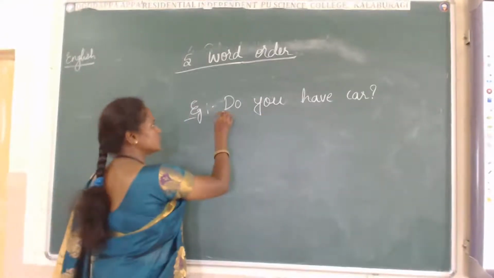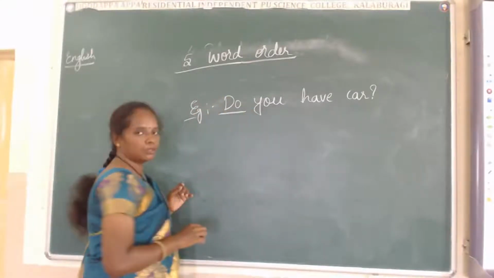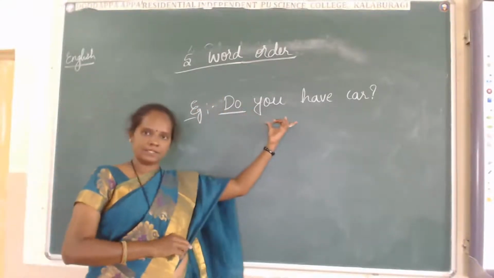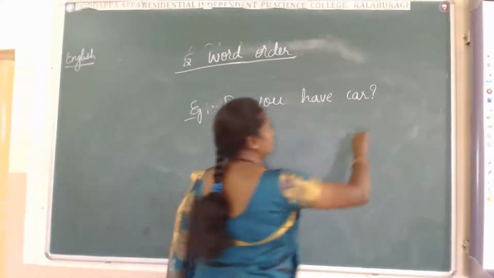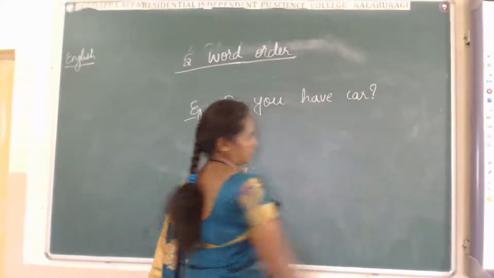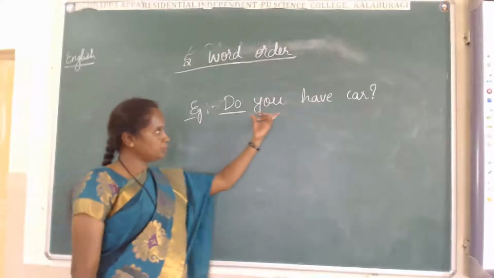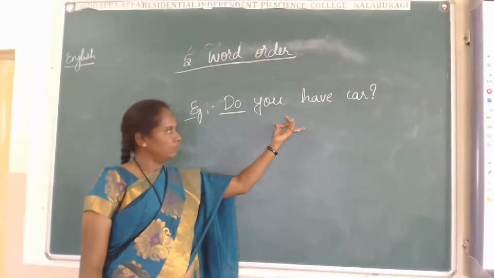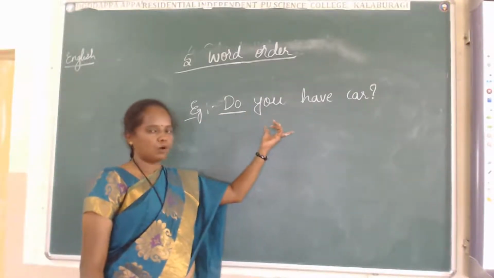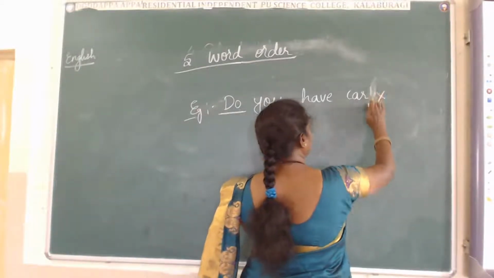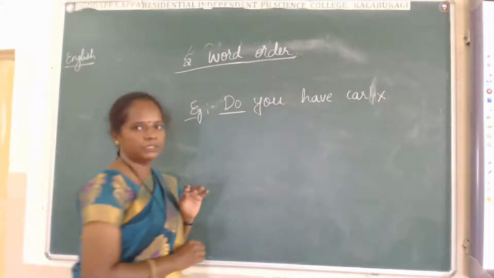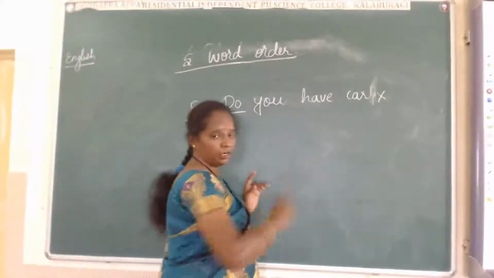I have used the do form of verbs in the beginning to form a question. And at the end, we have to put a question mark. If we don't put a question mark when we frame the question form, then it will be wrong.